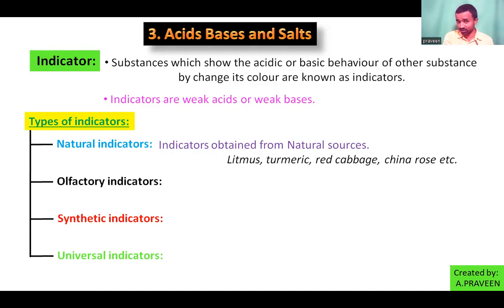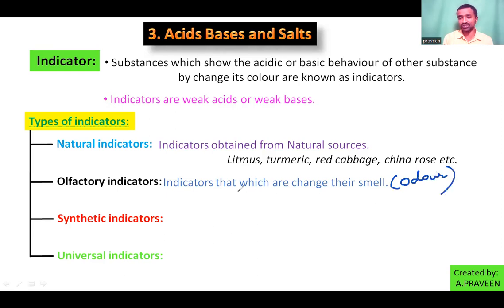Olfactory indicators are also called natural indicators because these are also from natural sources. These are indicators that change their smell, their odor. So this is called an olfactory indicator, which indicates the nature of the substance by changing its smell.